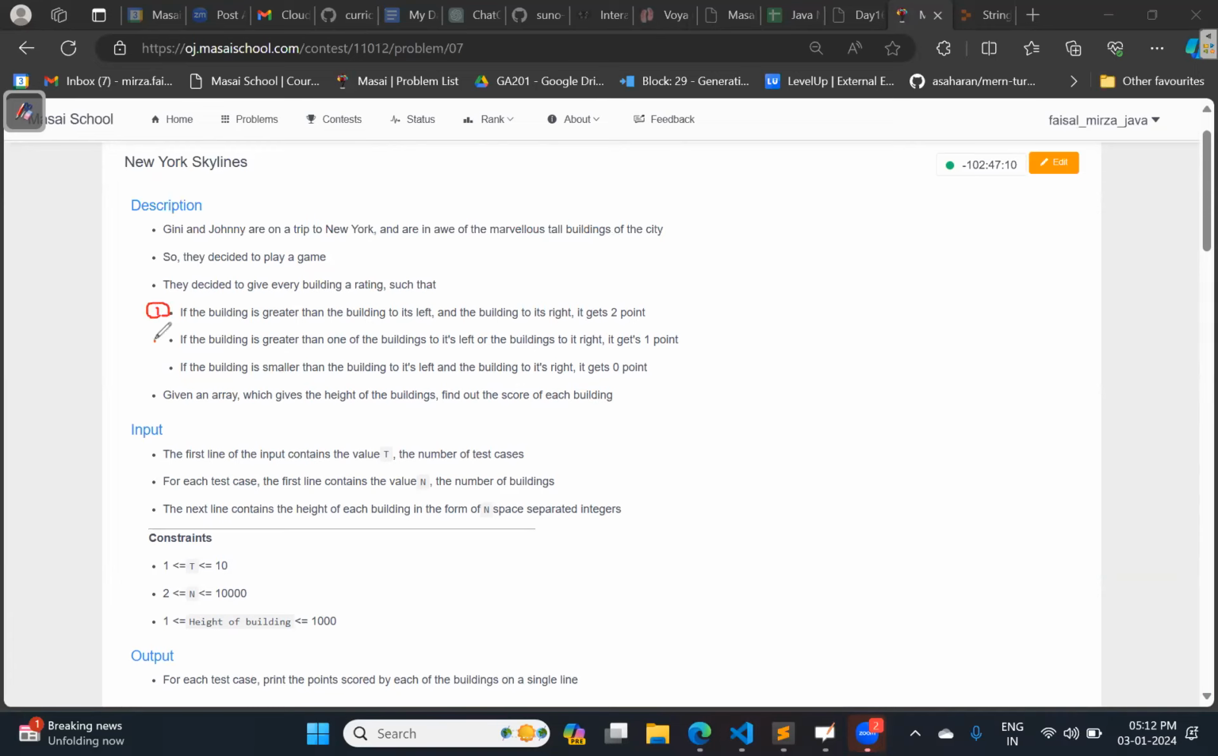Read this. Sir, if the building is greater than the building to its left and the building to its right, it gets 2 points. Okay, stop over here. Now tell me, suppose buildings are in this fashion. What this 2, 7, and 1 is, this is the height of the building. This is building number A, this is building number B, this is building number C. Now, as per your observation, what can you say about building number B?